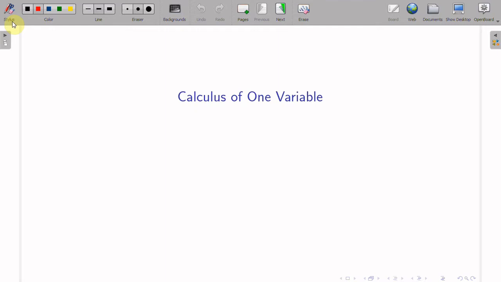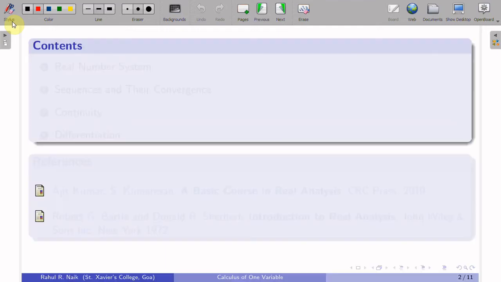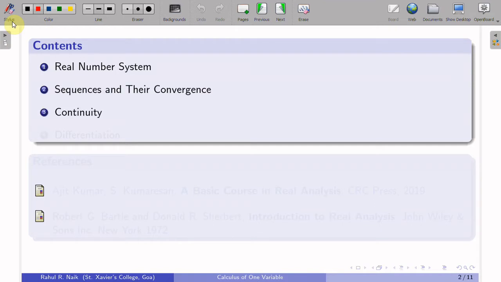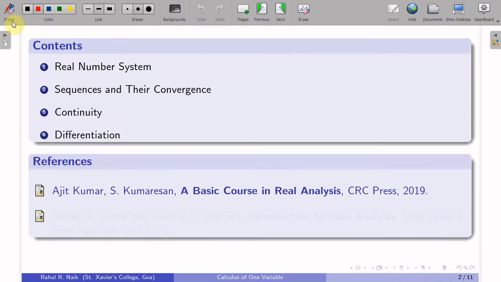So, we will be following the syllabus prescribed by Goa University, and the topics that we will be covering in this series are the real number system, sequences and their convergence, continuity and differentiation. These first 4 topics are directly taken from the principal text, A Basic Course in Real Analysis by Ajit Kumar and S. Kumaresan, published by CRC Press, reprinted in the year 2019.